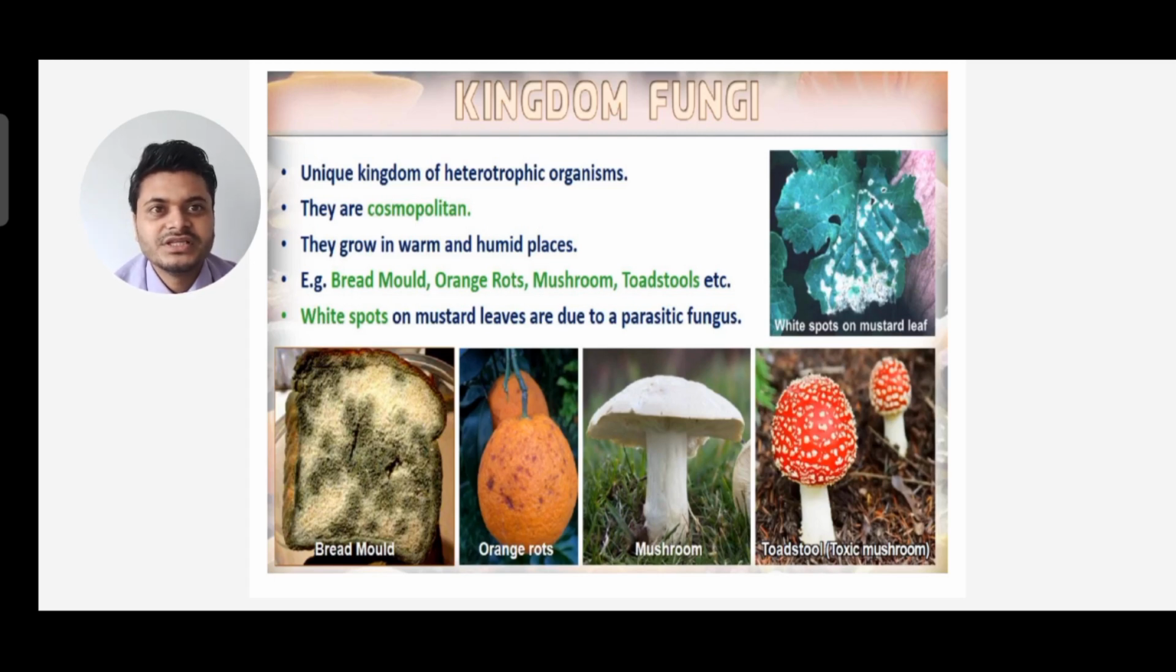So what are fungi? They are a unique kingdom of heterotrophic organisms. The entire kingdom of fungi is heterotrophic and they are cosmopolitan. They are cosmopolitan in distribution and they grow in warm and humid places. Examples: bread mold, orange rot, mushrooms, toadstool. White spot on mustard leaves is due to a parasitic fungus.